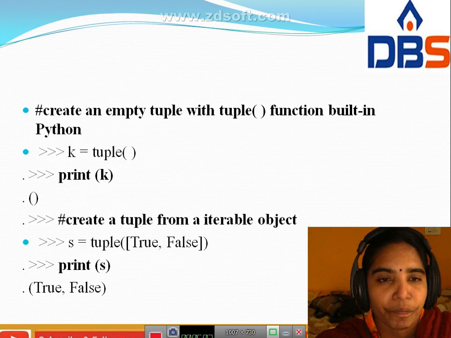Next point is you can create an empty tuple with the tuple function built into Python.